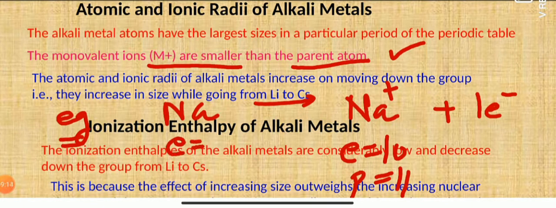Like in sodium, the electrons are 11 and the protons are again 11. So during the formation of the cation, the nuclear charge remains the same, but the electrons decrease. As a result, the effective nuclear charge felt by the electrons increases. Therefore, there is a decrease in the size of the cation in comparison to the parent atom. So Na+ ion is always smaller than the sodium atom.